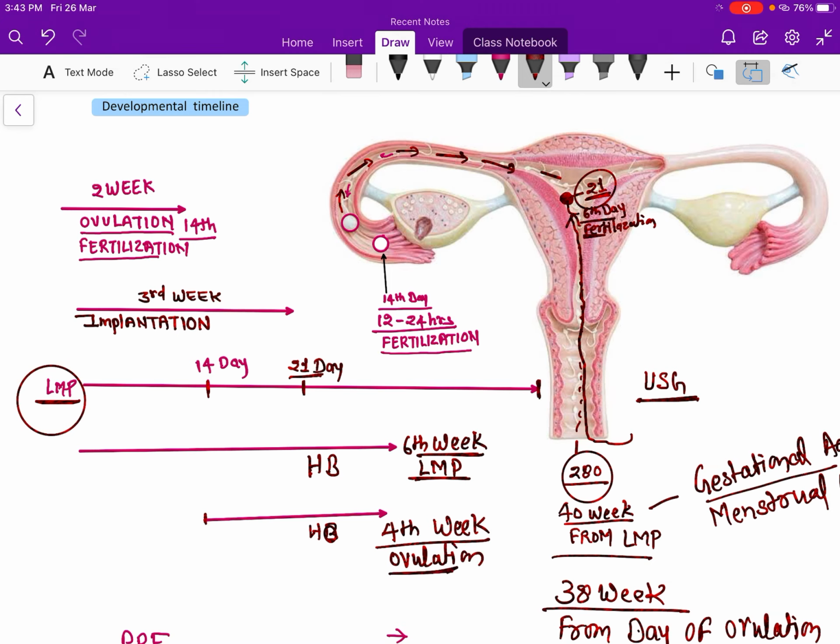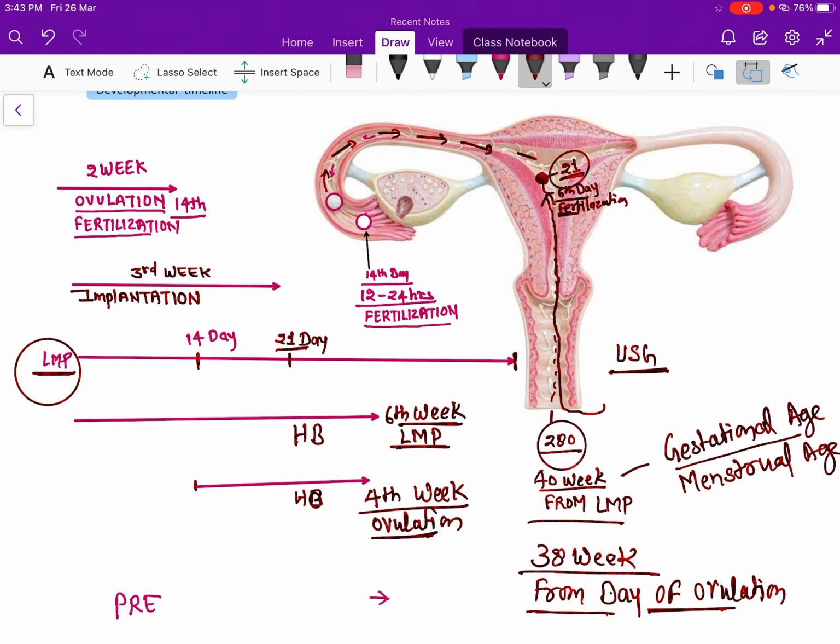So read the question carefully. If the examiner is asking from the LMP, then you select the 6th week. If the examiner is not asking from the LMP, then you select the 4th week. So the heartbeat you can hear at the 4th week by transvaginal ultrasonography.